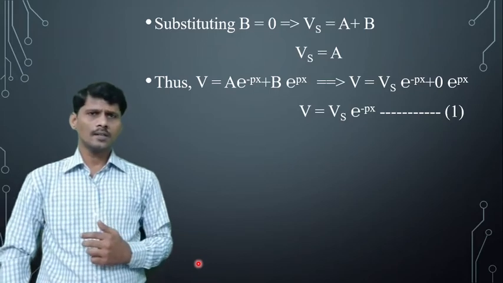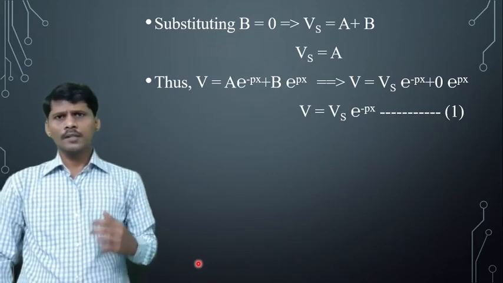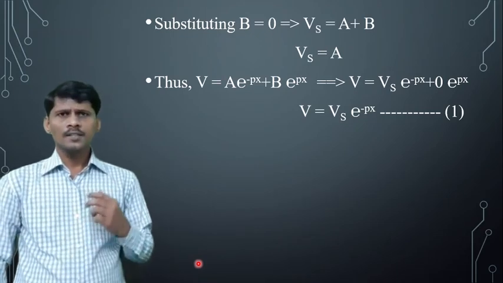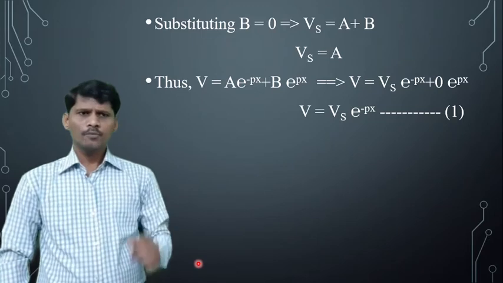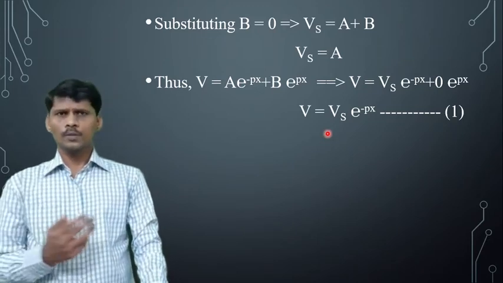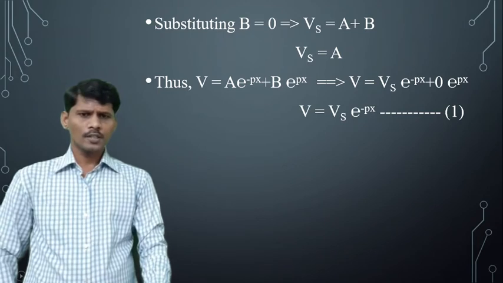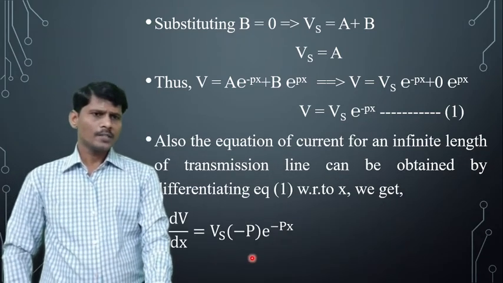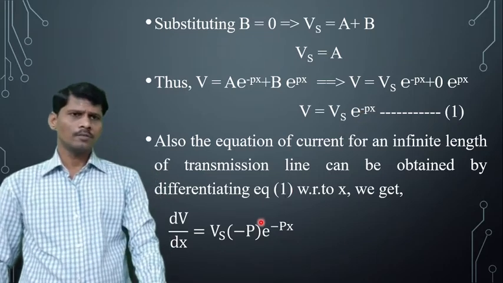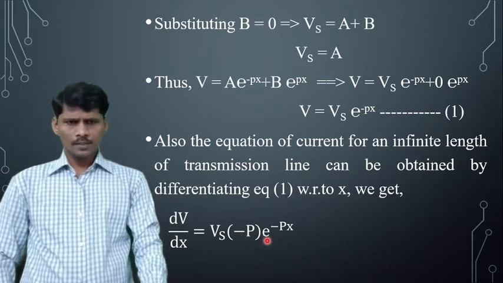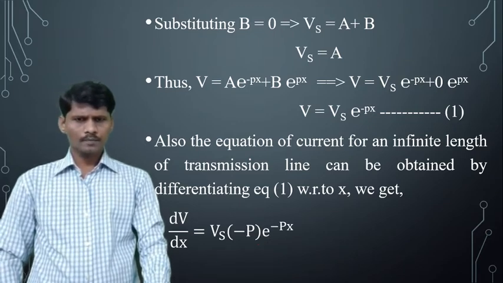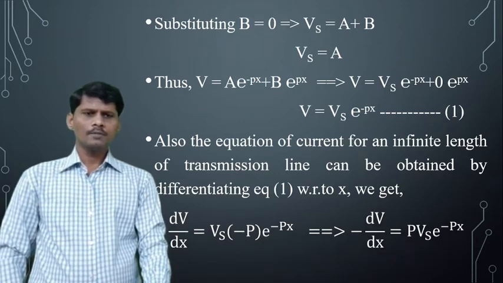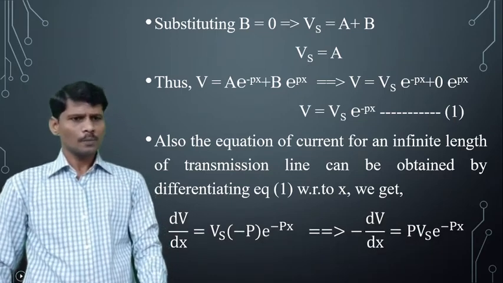Similarly, calculate the expression of the current for an infinite length of the transmission line. The current expression can be determined by differentiating this equation with respect to x. Differentiating, dV by dx is equal to Vs into the derivative of e power minus Px, which is minus P into e power minus Px. That is, minus dV by dx is equal to P Vs e power minus Px.